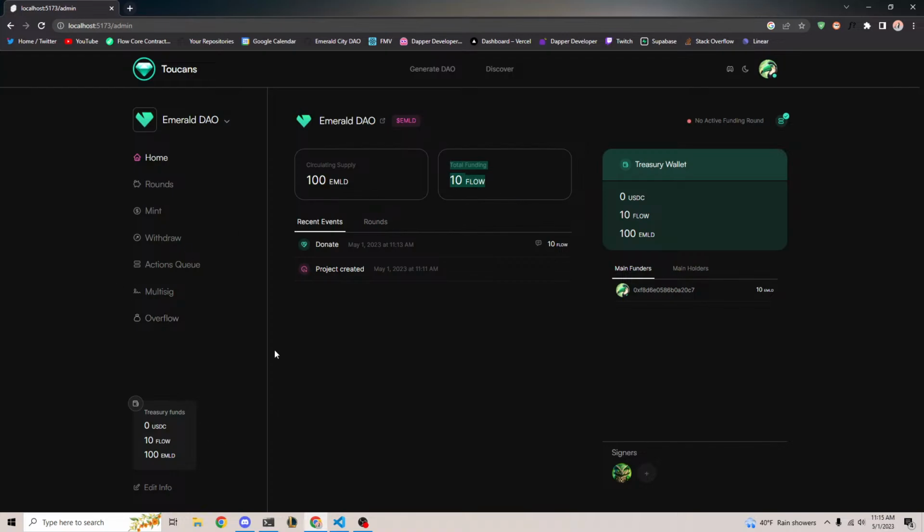So why don't we go ahead and create a funding round? So the reason you would do this is you're saying, okay, I want to create a funding round where I'm going to tell my users, for every one flow token that you donate, I'm going to give you 10 emerald in return, or some amount of emerald in return. And the reason for this is because you're telling users, okay, if you fund my project, I will give you our project's token in return. And it's almost like an investment, right? Because the greater our project does, hopefully the more valuable our tokens will become. And so it's like a trade-off, right? But it's also a great way for users just to fund a project that they believe in.